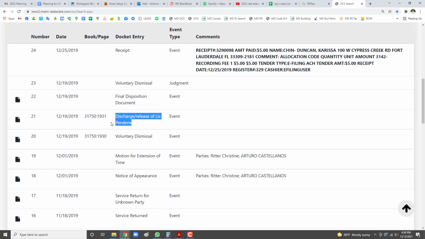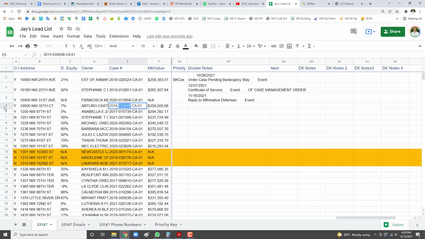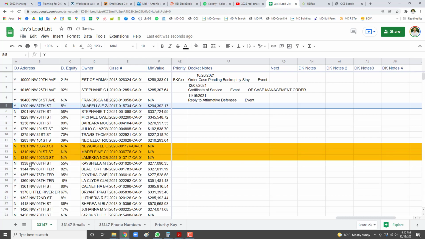Discharge, release of lis pendens, right? Okay, so we go back and we're going to delete it. So essentially that's what you want to do. You want to go back, you want to delete it whenever there's a discharge or release of lis pendens, okay?